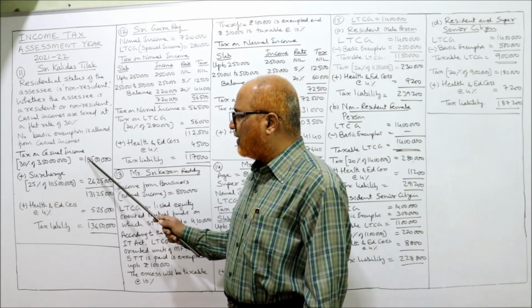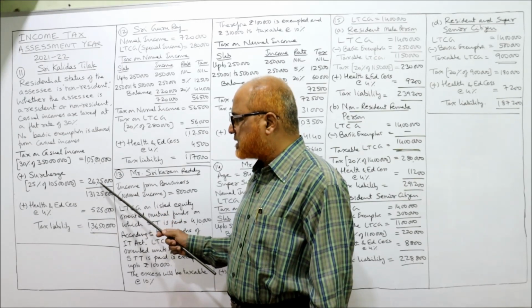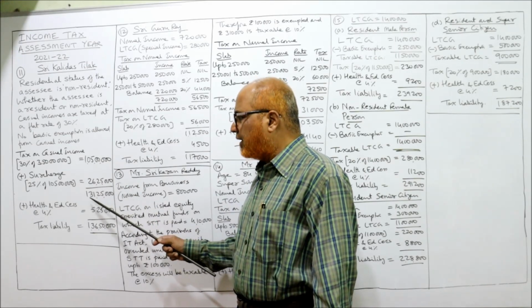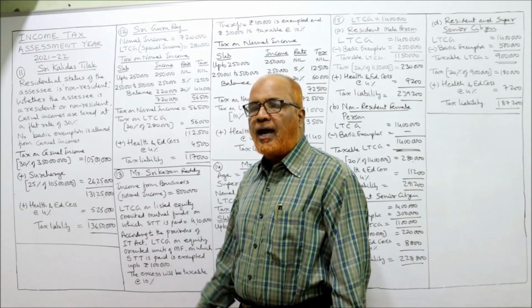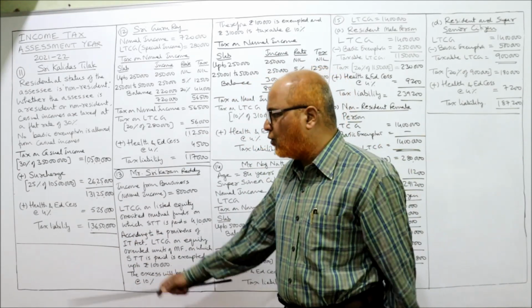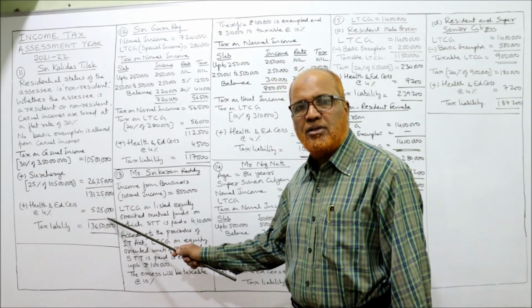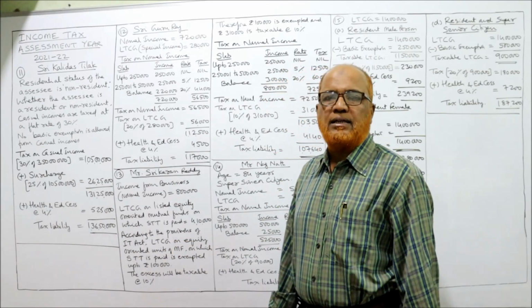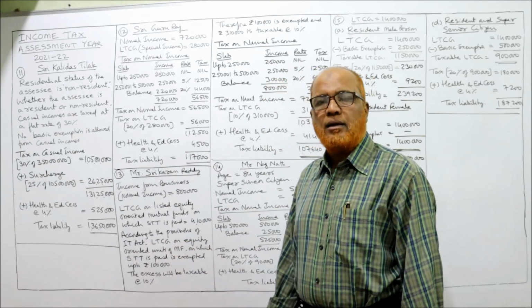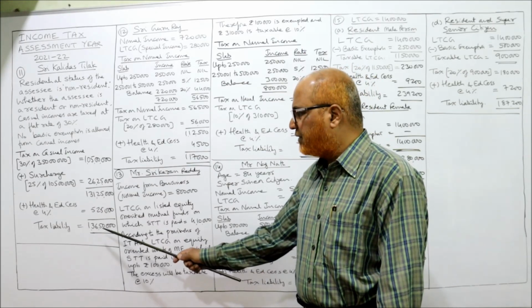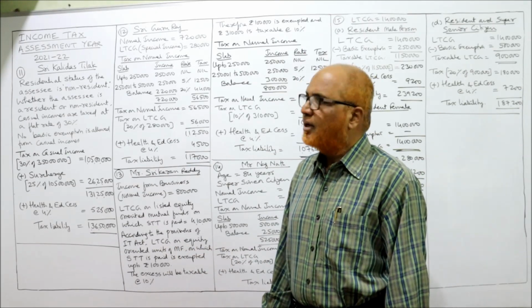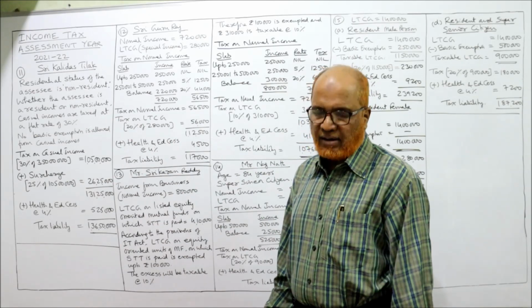So 25% of 1 crore 5 lakh comes to 26 lakh 25,000. Add up, 1 crore 31 lakh 25,000. Health and education cess as usual 4%. So 4% on this amount you will get 5 lakh 25,000. So ultimately the tax liability comes to 1 crore 36 lakh 50,000. That's it. This is problem number 11.